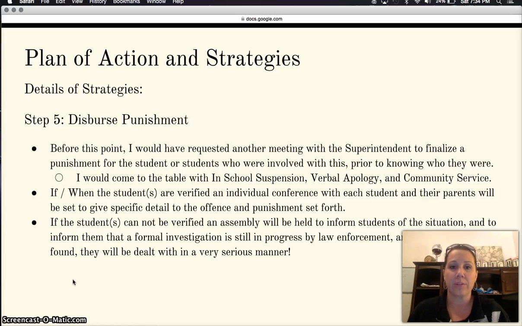I hope that it doesn't come to this situation, because very honestly, I don't want my students to know that someone could potentially get away with this, but I do want them to know that law enforcement would be contacted.